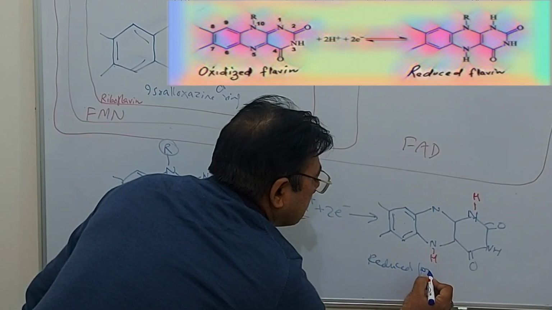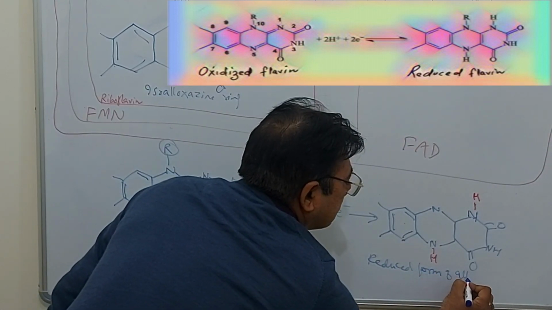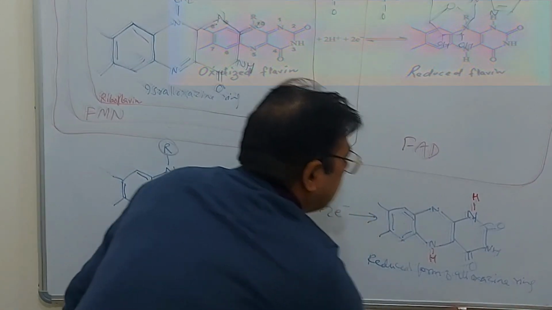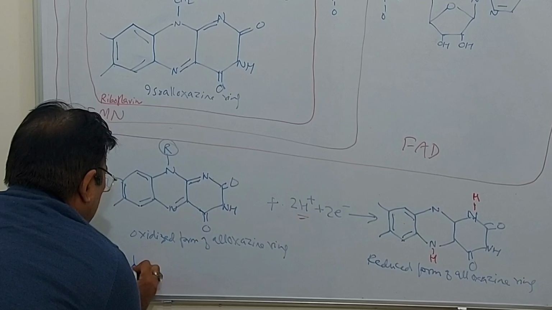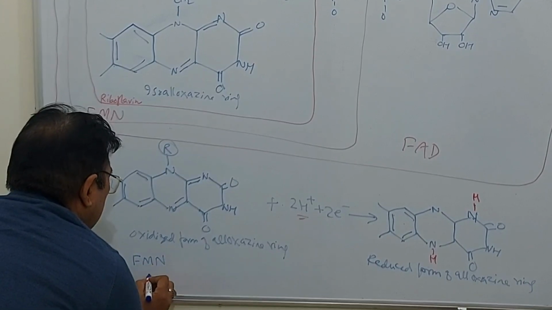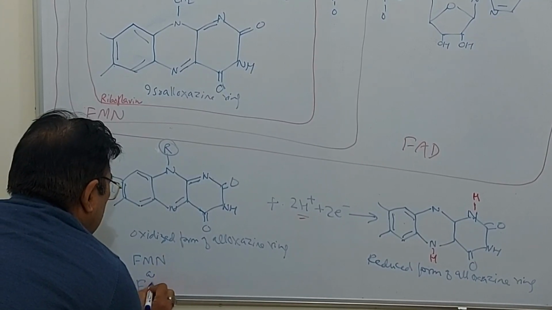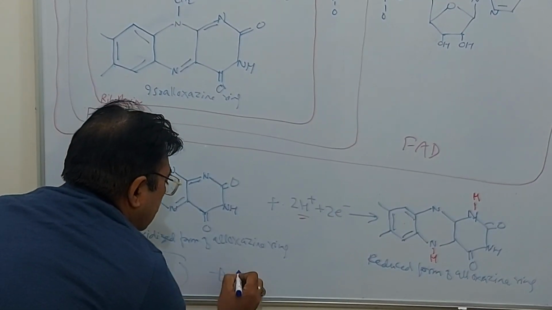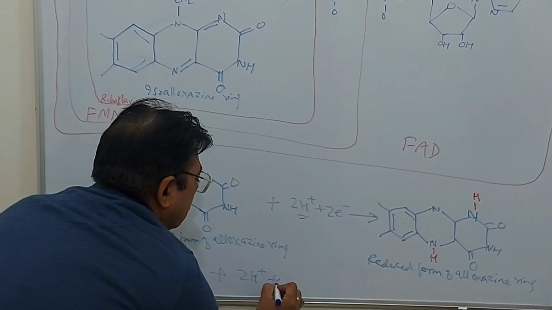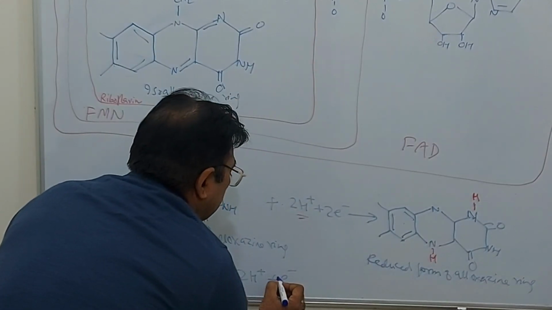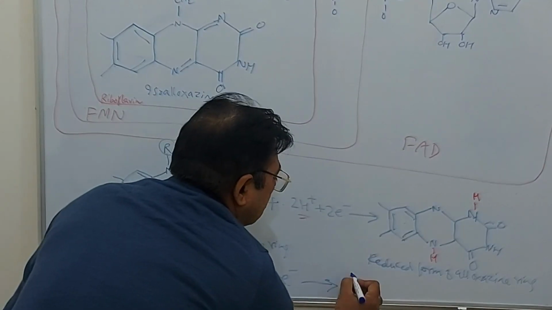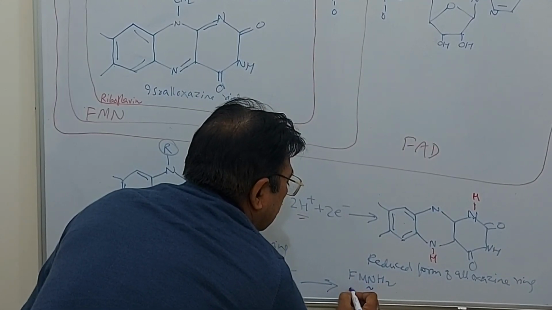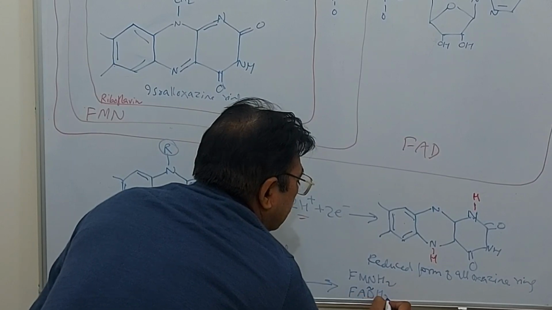And this is the reduced form of the alloxazine ring. So if it is FMN or FAD, then on reacting with 2 protons and 2 electrons, it changes into FMNH2 or FADH2.